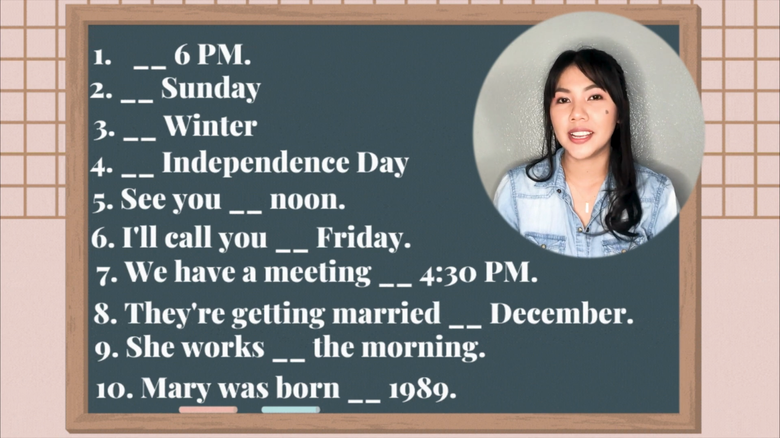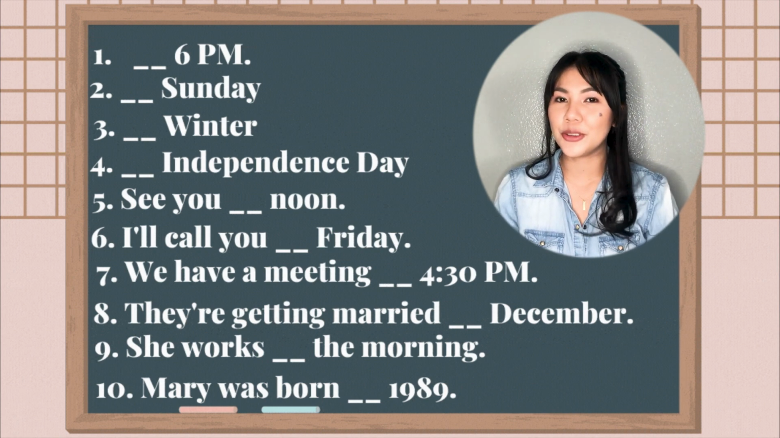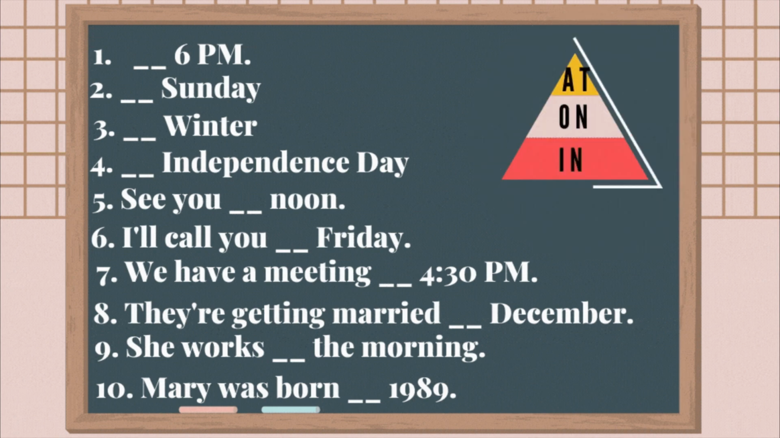Now we're done with our lesson, let's have a short quiz to review. Number 1. Blank 6 p.m. 6 p.m. is specific time of the day, so we use at 6 p.m.